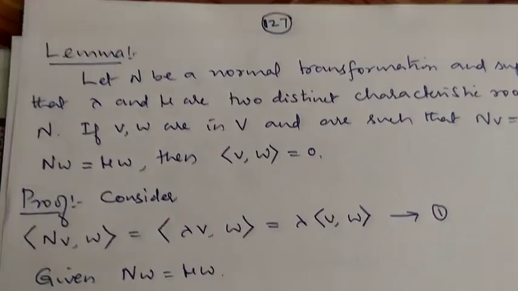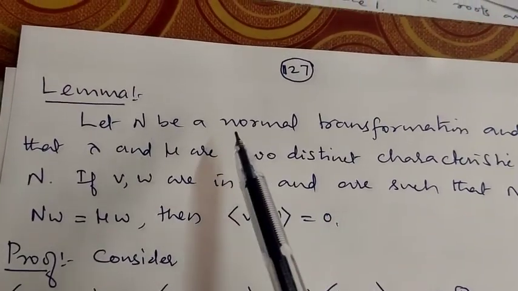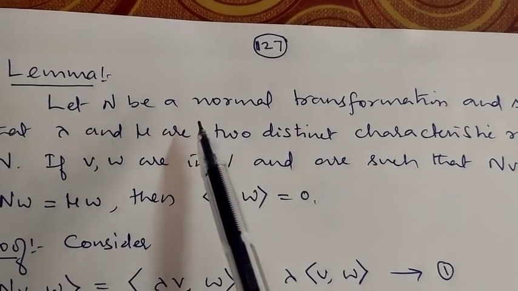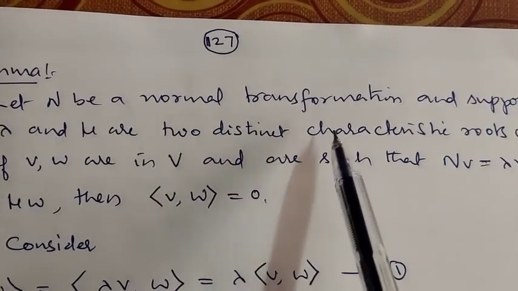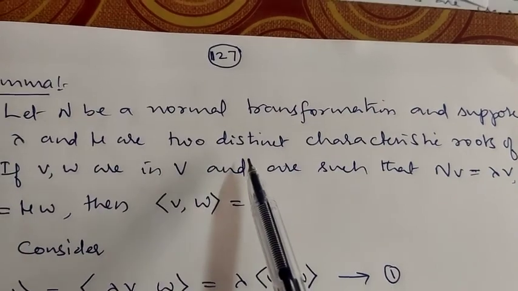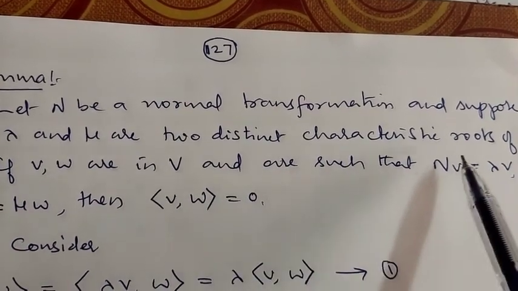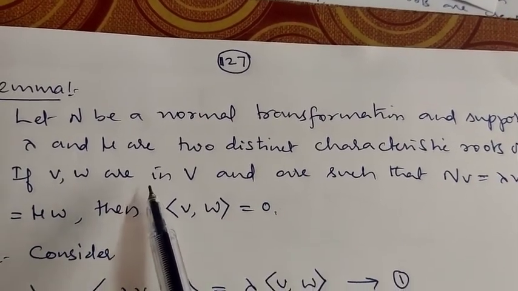Now let us take this result. Let N be a normal transformation, and suppose that lambda and mu are two distinct characteristic roots of N. This is very important.